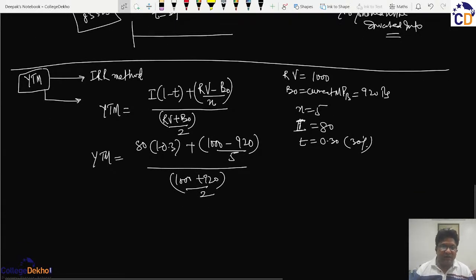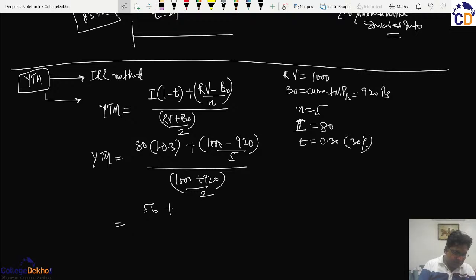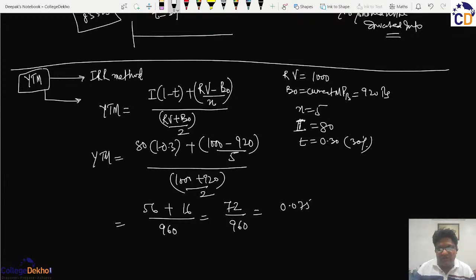So you will see here that this figure comes out to be 56 plus 16, and the average will come out to be 960. So it is 72 divided by 960, and this comes out to be 0.075. So we can say that the YTM is only 7.5%.